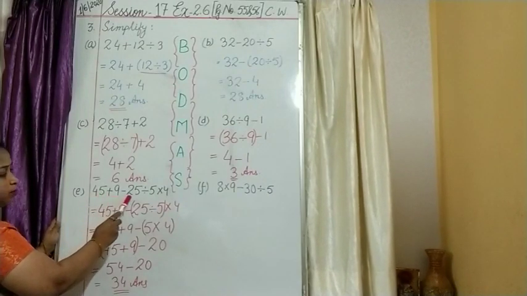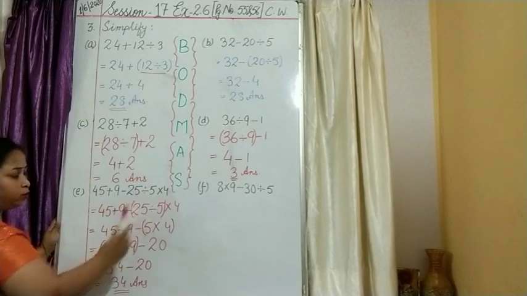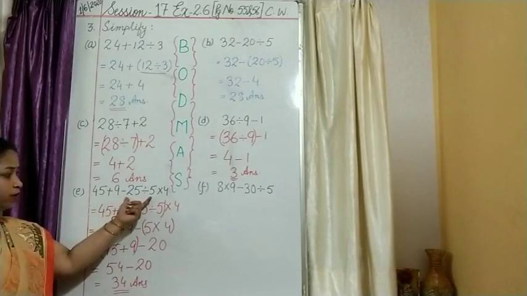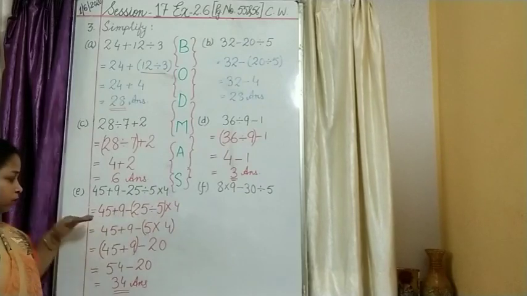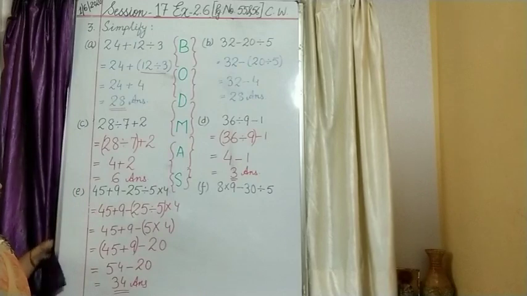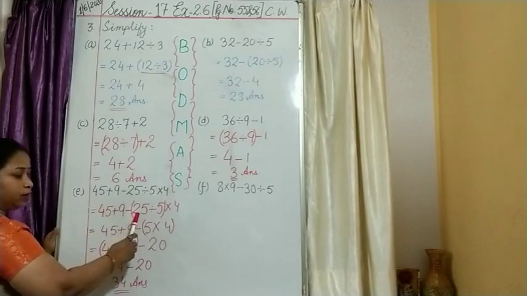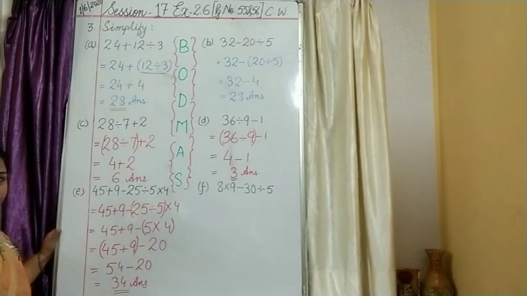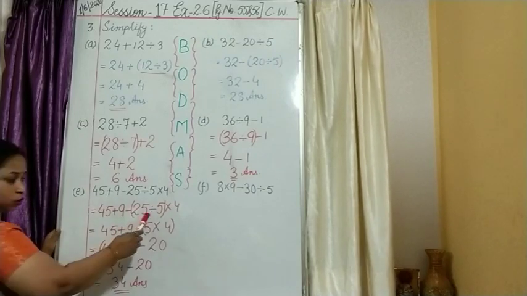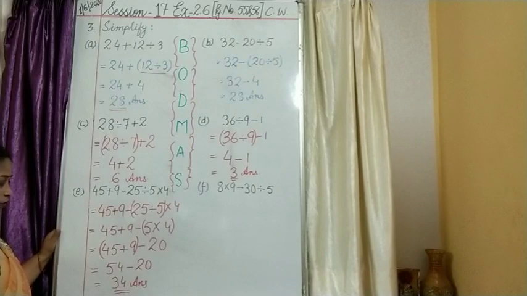45 plus 9 minus 25 divided by 5 into 4. First, what we have to do? We have to take 25 and 5 in a bracket. Okay, we rewrite the question as it is without any change. Then what we will do? We will take 25 and 5 together in a bracket. Why? Because we see the division sign is there in between. Solve this, you are having 5 over there.